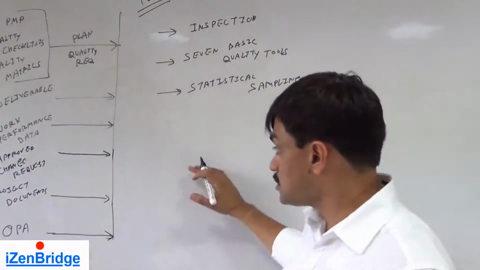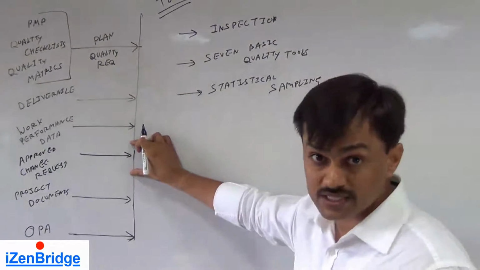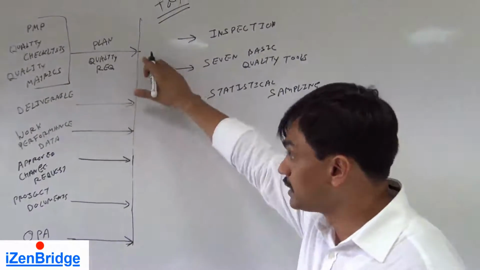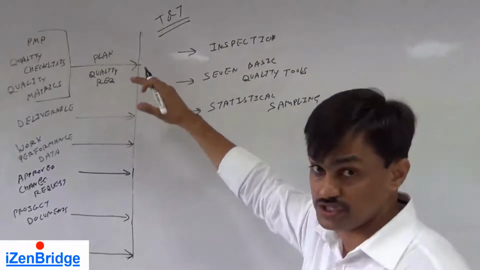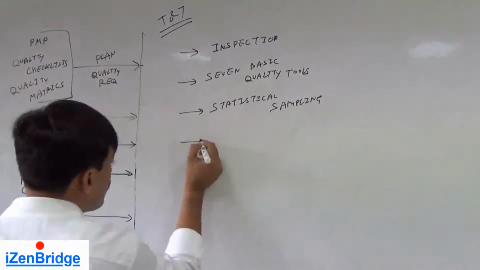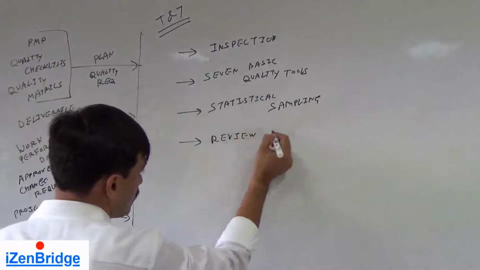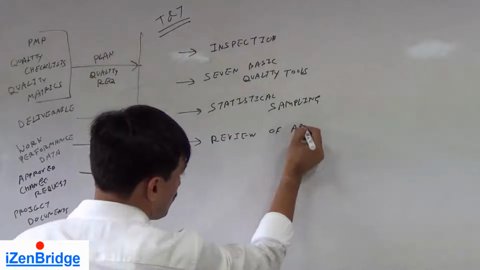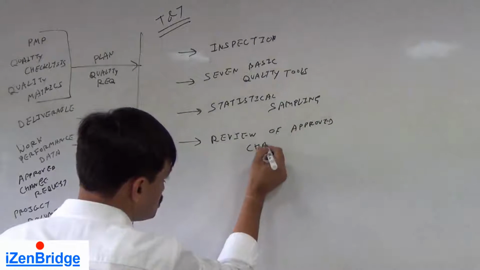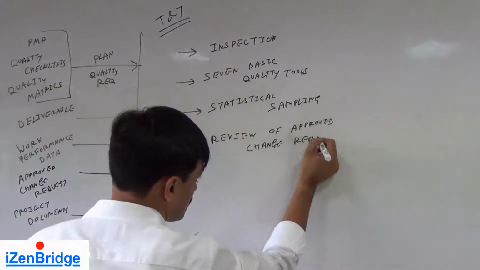And in this we may also do a review of approved change requests. We do this against the deliverable and the requirement, with the project management plan representing the consolidated requirement to us.